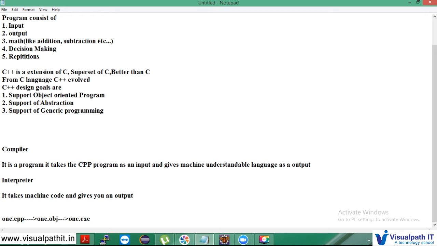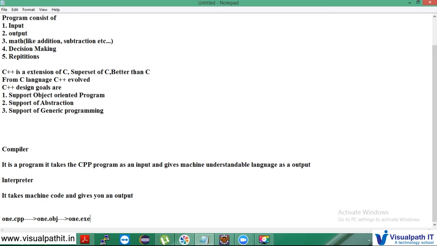So these are called the high level language, which is easier to understand when compared to low level language. It also takes less development time when compared to low level language. But it is impossible to mix both the high level language and low level language.